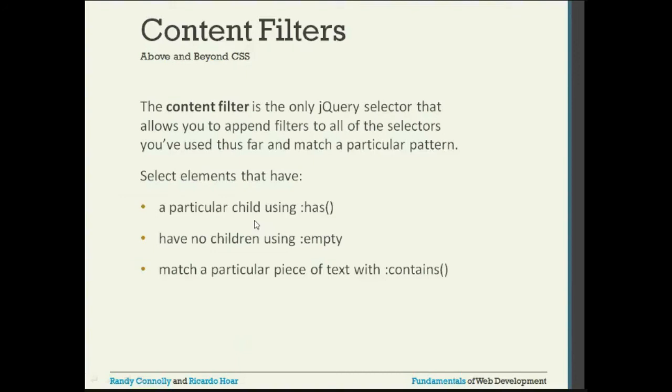If you want to check whether a div parent has a UL child or any other child, you can use the has filter. If there are no children inside a particular element, you can use empty. To match a particular piece of text, you can use contains, which checks whether that particular element contains it, and accordingly it will filter.